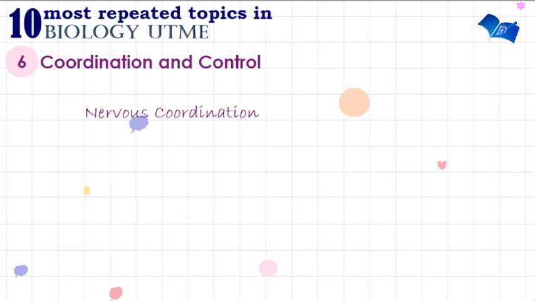We also have reflex actions. We have reflex action, and we have conditioned reflexes. These are things that you should note very importantly. These are things that you might find in your biology UTME, because this is the sixth most repeated topic in biology UTME.